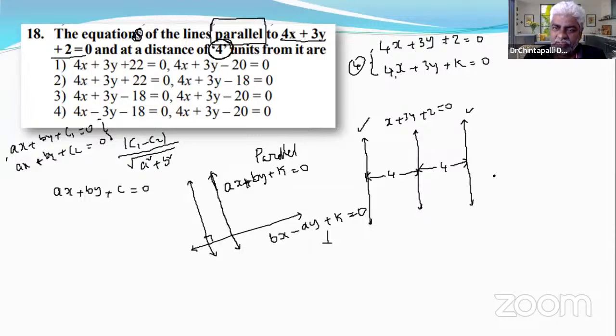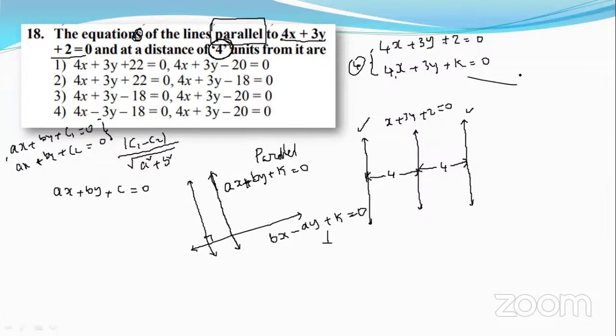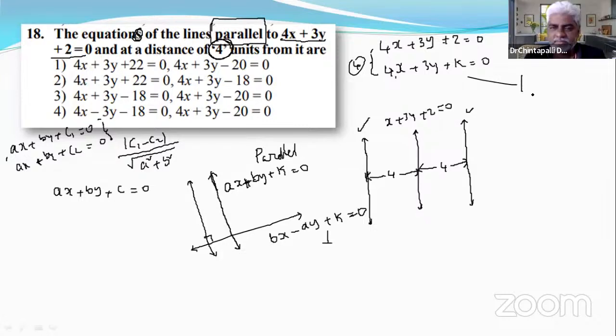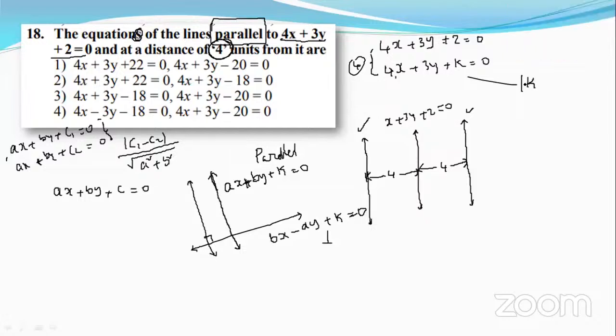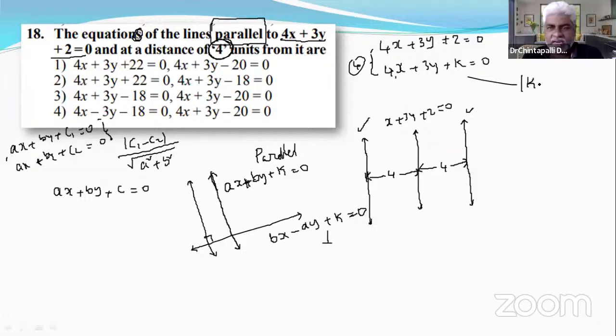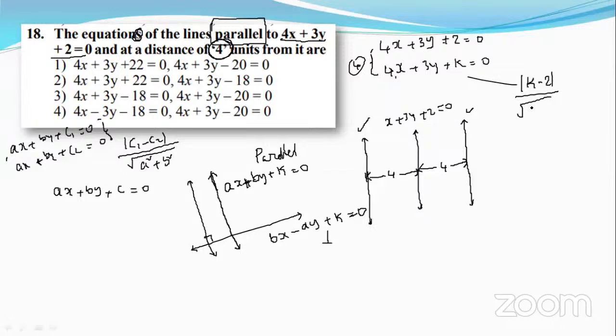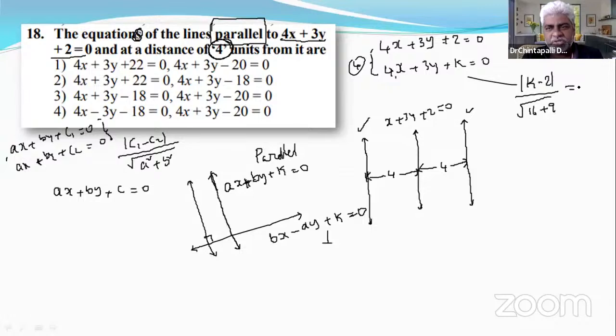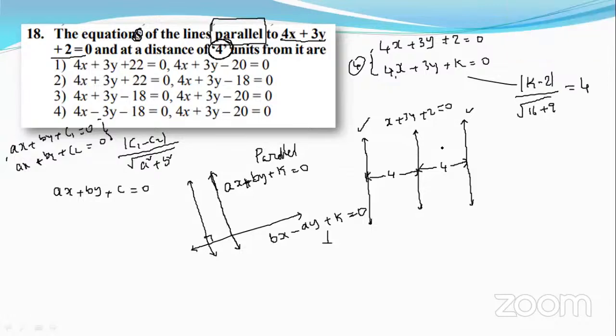Now continue. Tell the perpendicular distance between those two lines and equate it to 4. Mod of c1 minus c2 means mod of k minus 2, either is correct, divided by the square root of 4 squared plus 3 squared, which is 16 plus 9. It should be equal to 4, because the distance is given as 4 units.